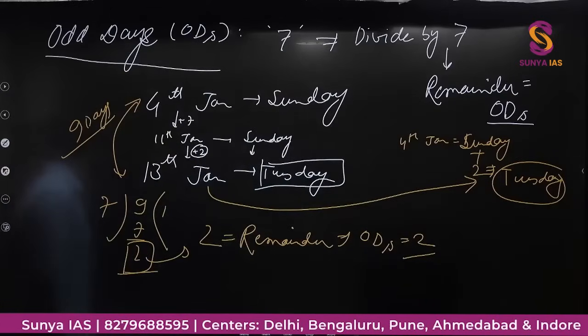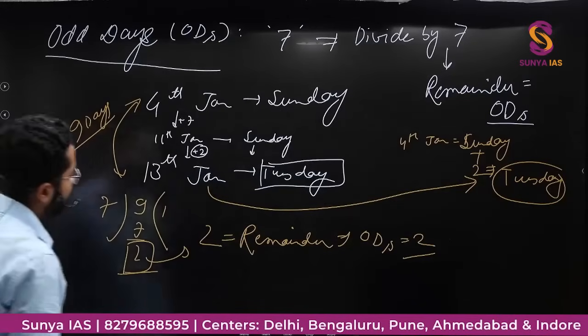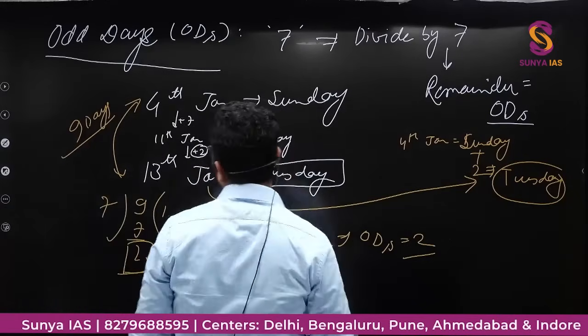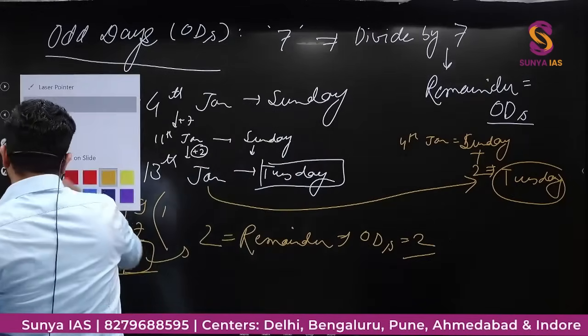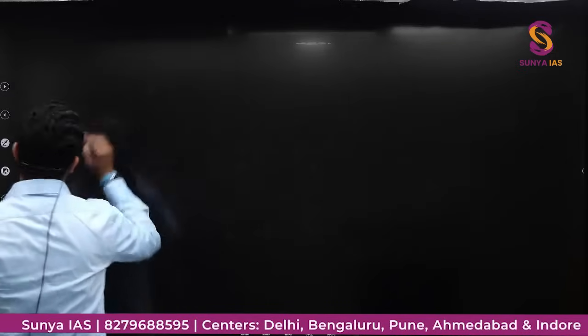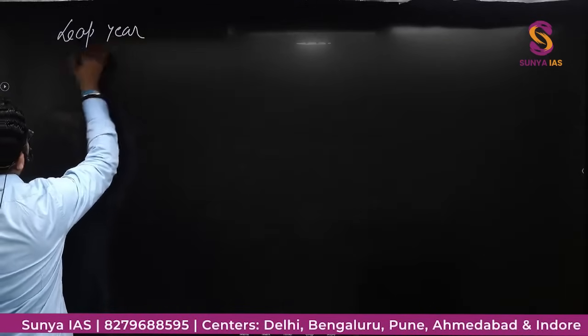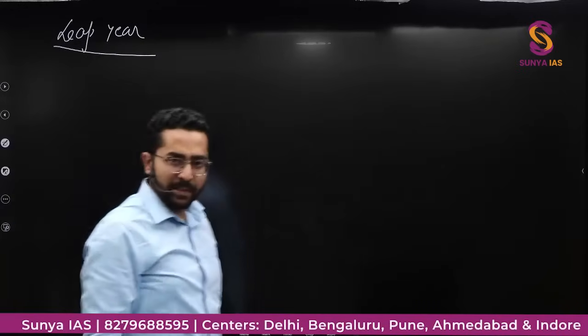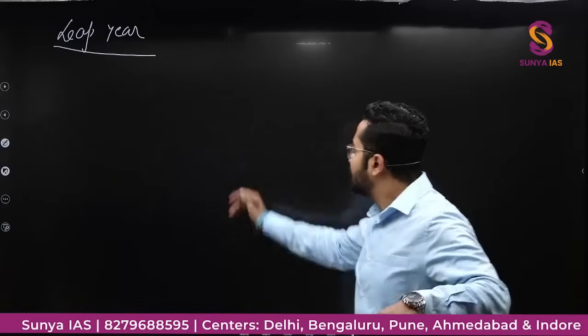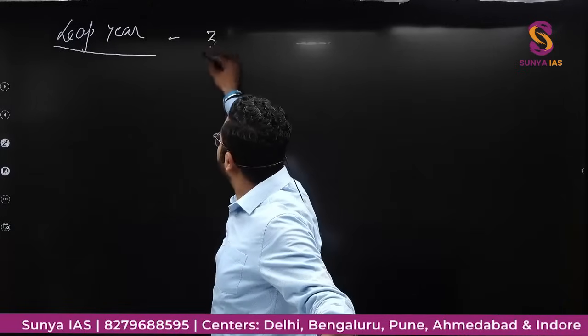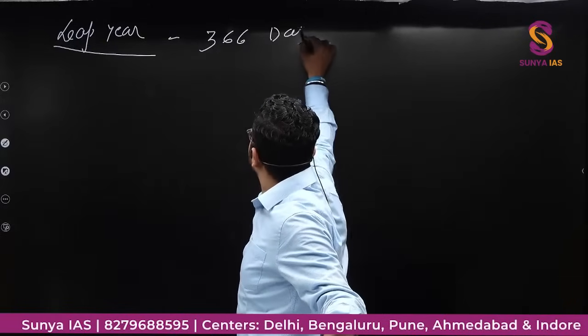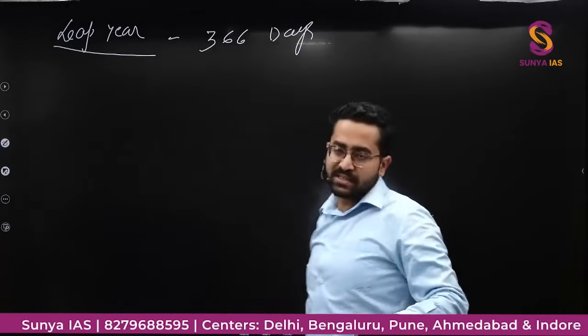Now I'll see how many odd days are there in a leap year and in a non-leap year. Leap year means February has 29 days. That means total in a year there are 366 days.